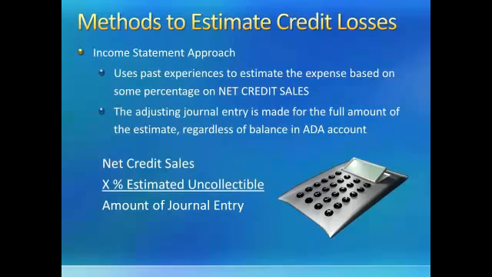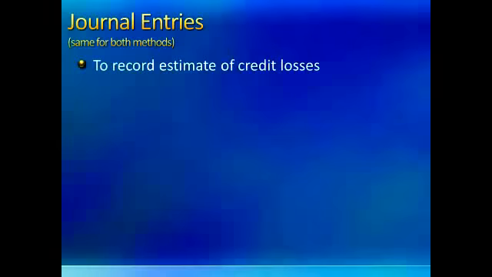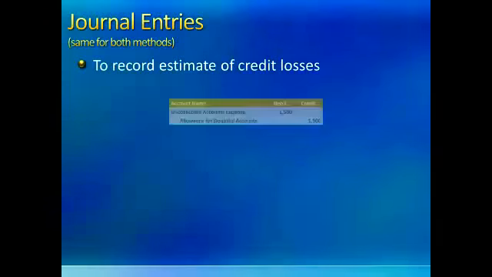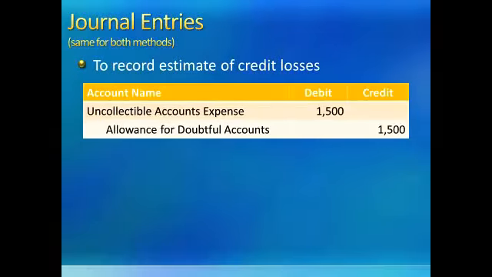This represents just an introduction to the methods for estimating bad debt expense or the balance in the allowance for doubtful accounts. More work would be needed to get a greater understanding of how to actually do these calculations. Once we estimate the amounts, the journal entry required would be a debit to uncollectible accounts expense and a credit to allowance for doubtful accounts.